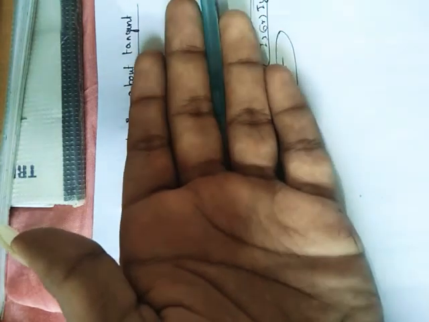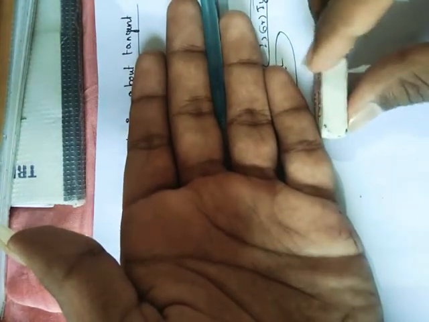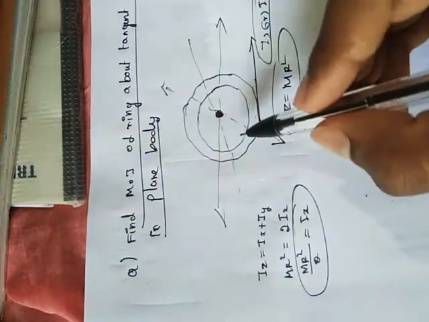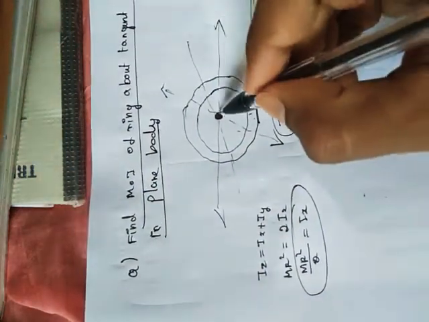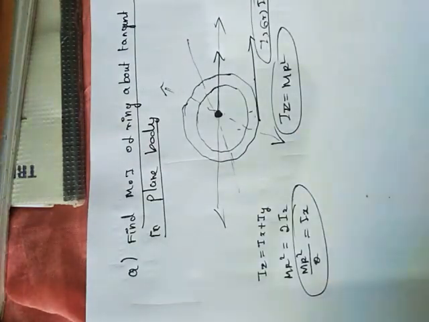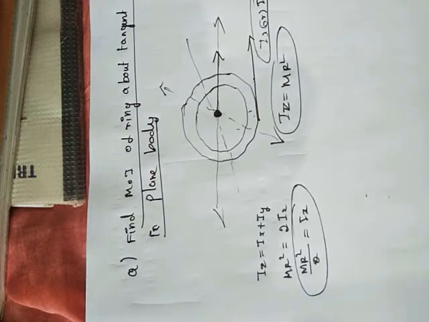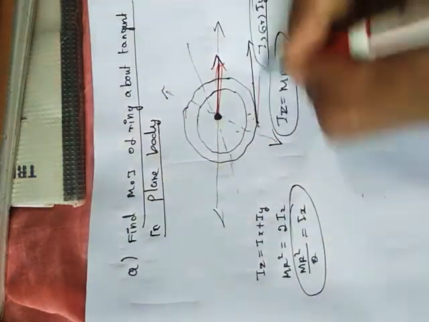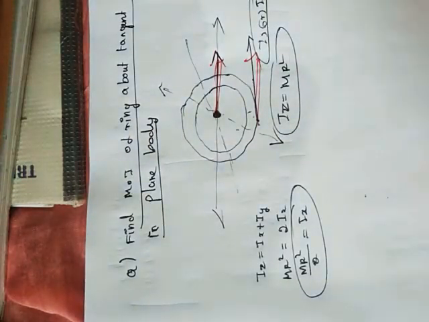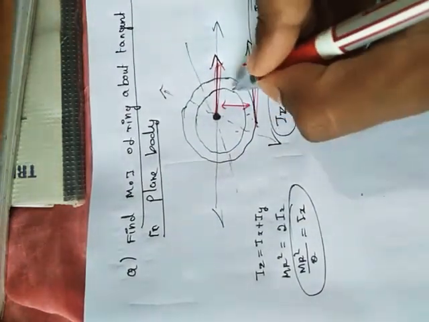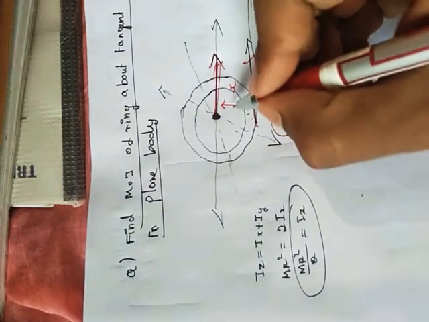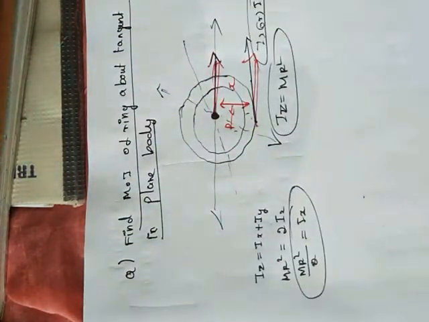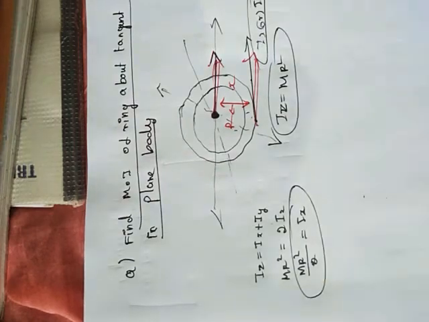Now what do we need to find for this direction? I'm going to apply the parallel axis theorem. I already found it for this direction, and now the question is about this direction. For the parallel axis theorem, I want to find this distance. What's the distance? It is the radius. Now I want to apply the parallel axis theorem.